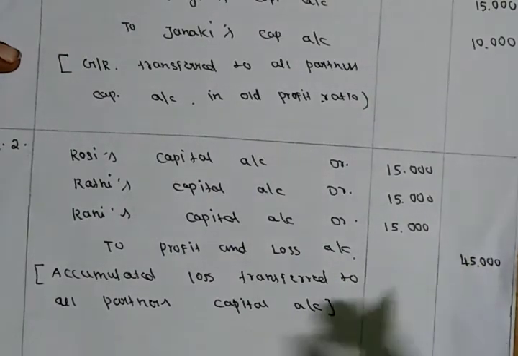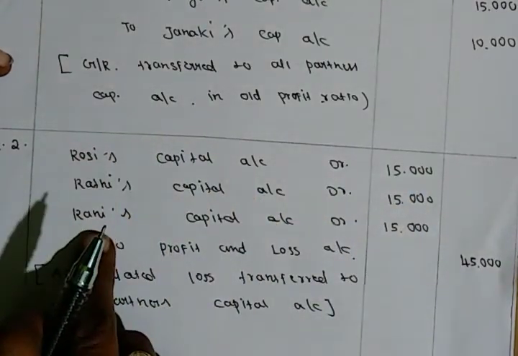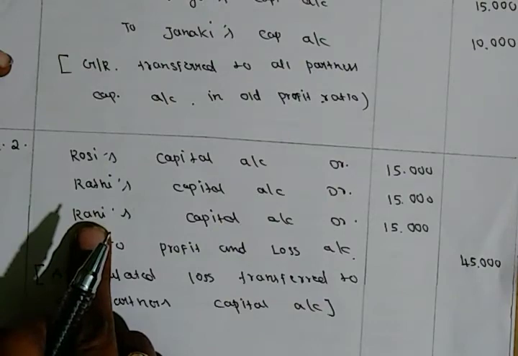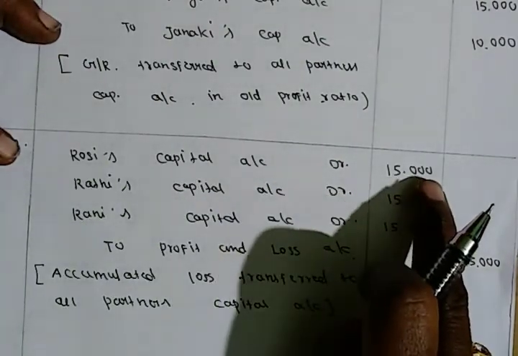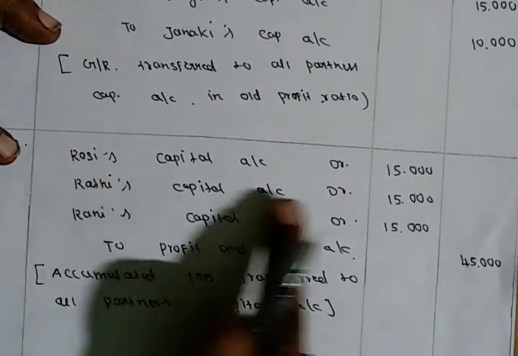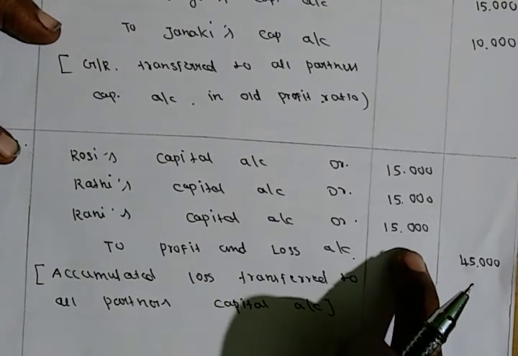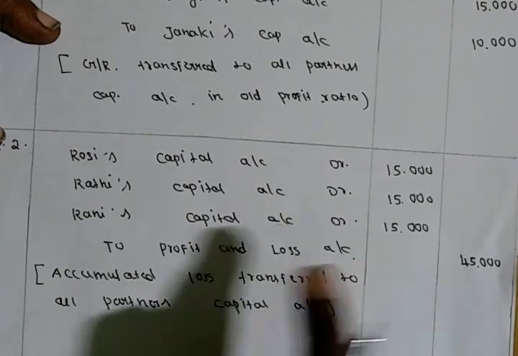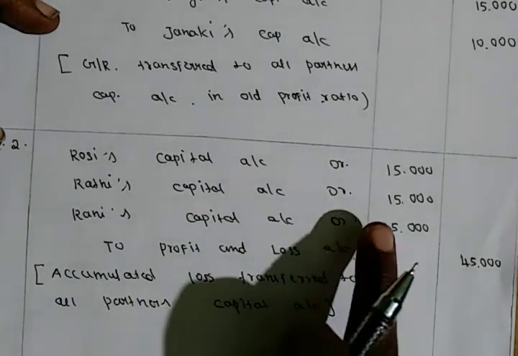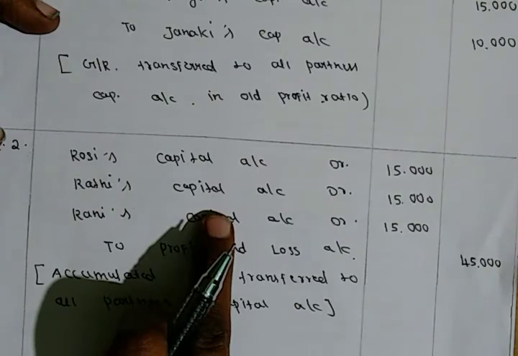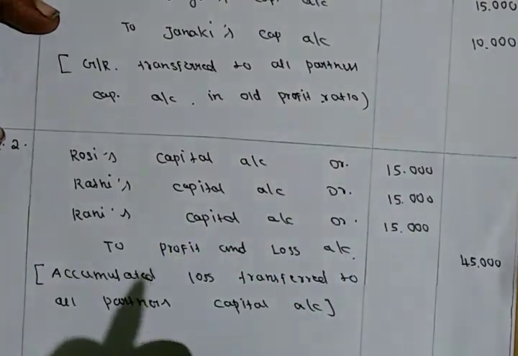So the loss should be distributed among all the 3 partners equally. So 15,000 Rosie's capital account debited, and Radhi's capital account debited 15,000, and Rani's capital account debited 15,000. So accumulated loss transferred to all the partners' capital account in the ratio of 1:1:1, that is equally.